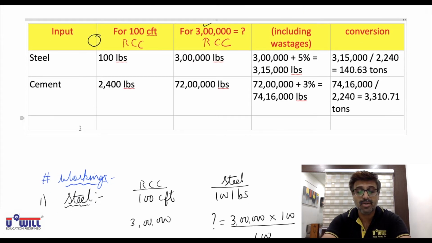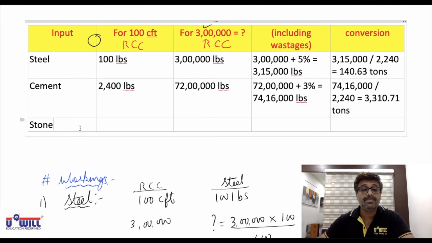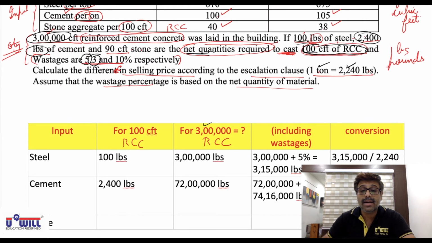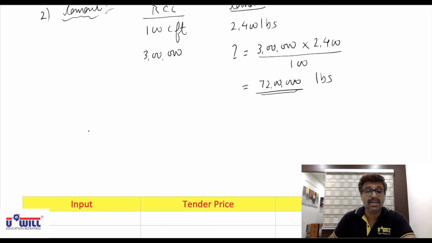Now same way we do it for stone. See here, for 100 cubic feet of RCC, 90 cubic feet of stone is required. So let us make the working for stone now.